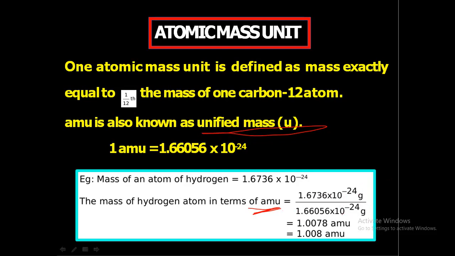So we can convert this atomic mass unit into kilogram and gram, and we know that these are almost the same units, but atomic mass is expressed in terms of atomic mass unit generally. 1.67 into 10 raised to minus 24 grams is the mass of one atom of hydrogen. It is gram, it's not kilogram, it is gram. We can convert this to kilogram also.